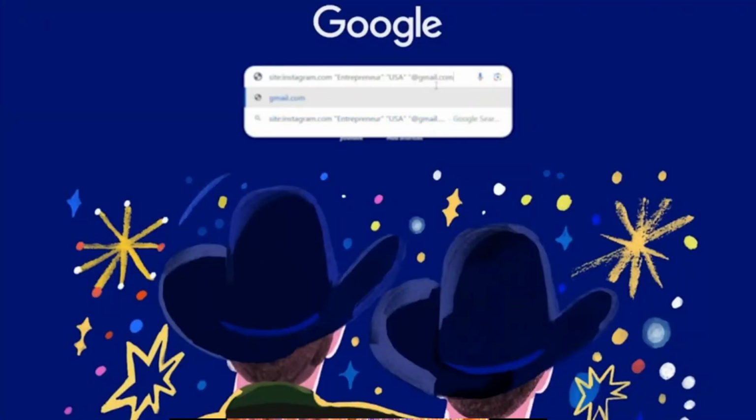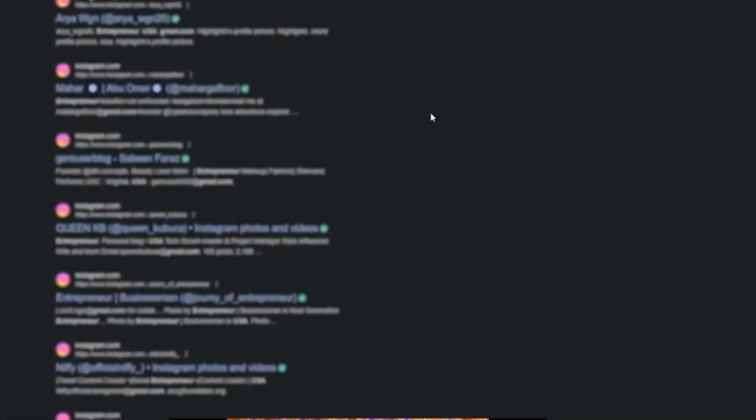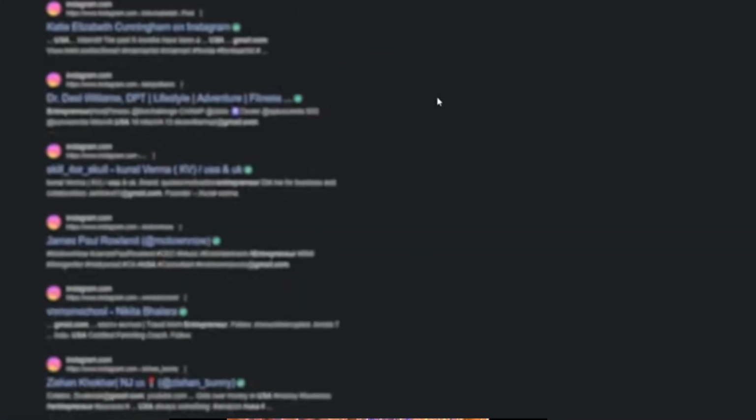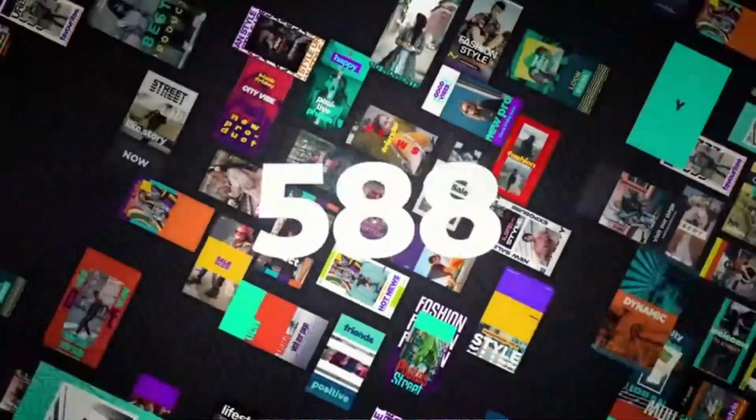And now you can either select Instagram or you can do it with other sites also, for example Twitter or Facebook, and you can select city, country, or states. Also, when you search, you will get multiple pages of results. So you can copy and paste all the data into ChatGPT and repeat the same process. In just 30 to 40 minutes, you will have 500 to 1000 leads.